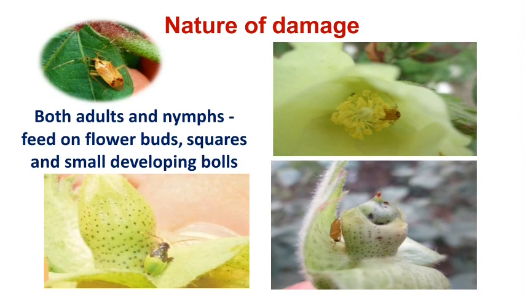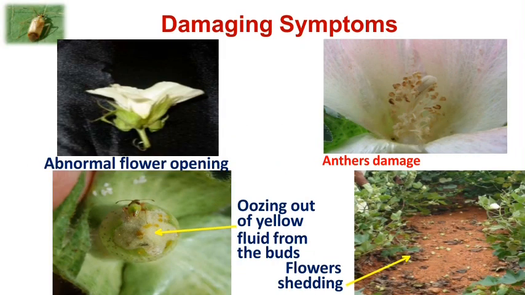As a result of feeding, in case of severe infestation, the flowers drop to the ground and pollination is also reduced. When this pest sucks the cell sap from developing bolls, the bolls open prematurely and produce inferior quality lint. These are the symptoms produced by the feeding of the mirid bug: abnormal flower opening occurs, and it also attacks the anthers, hence affecting pollination.